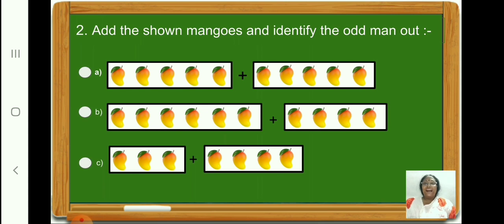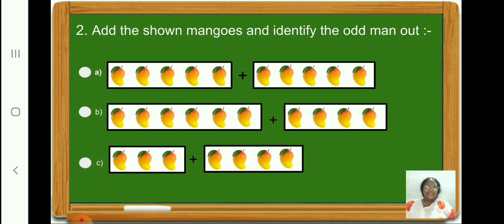Children, add the shown mangoes and identify the odd man out. Okay? Here in option A, how many mangoes are there on the left hand side? Count and see. 5. And on the right hand side, how many are there? 5. So 5 plus 5 is equal to 10. Now let us look at option B. Left hand side, 6.